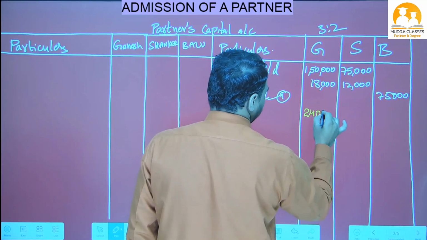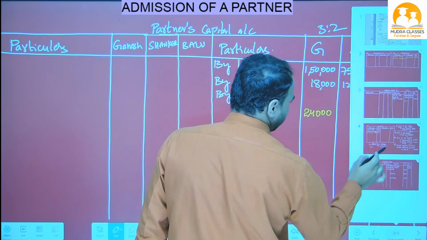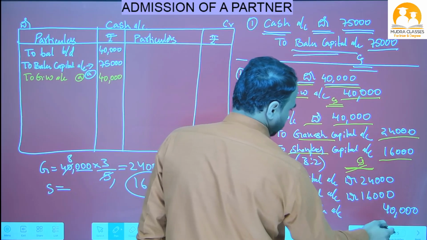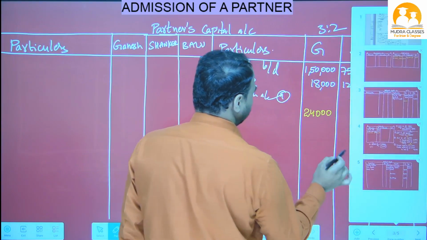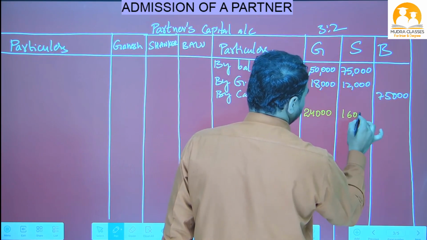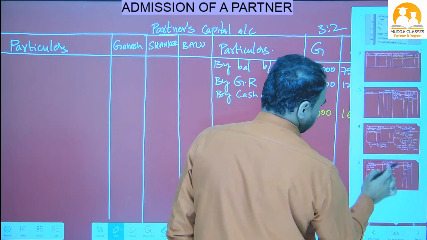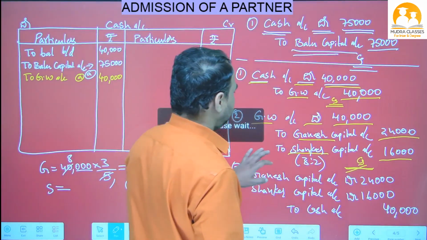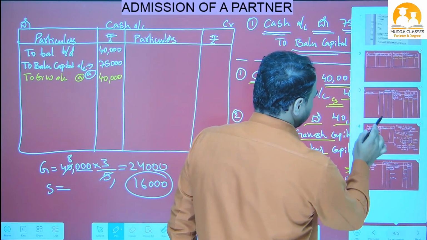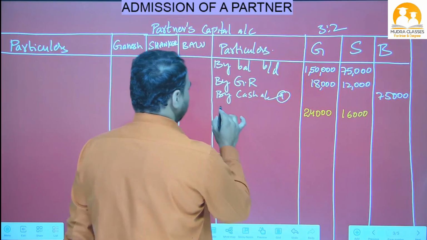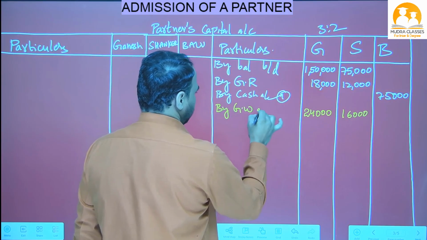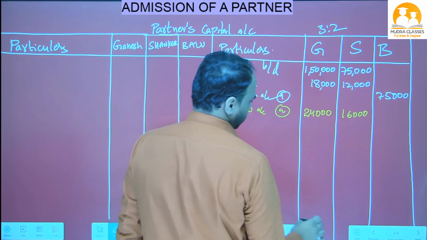24,000. Similarly, Shankar capital credit side 16,000. Now close is Ganesh and Shankar, beta. What is opposite? Goodwill. So write down here, against this amount, by goodwill account. Okay, this is also adjustment number A.